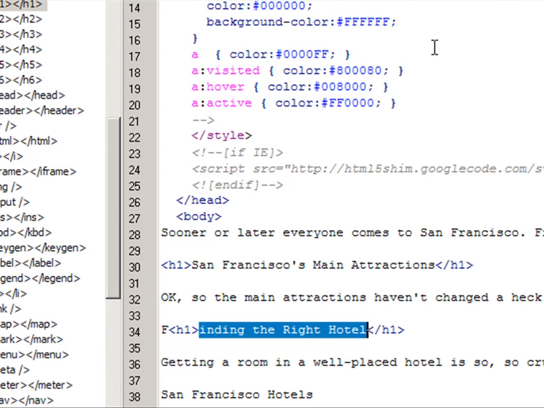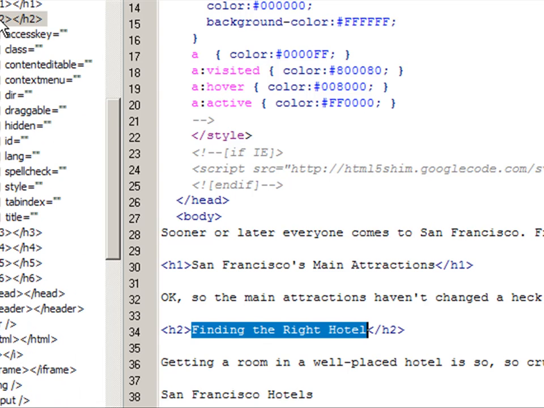I made a mistake. Gonna pause the video. Okay, I'm back. Now, search engines love this stuff, so this is what you want to do. We're going to go to the second subheading. We're going to make that an H2 tag, which is slightly smaller font. It's the next one down from H1.